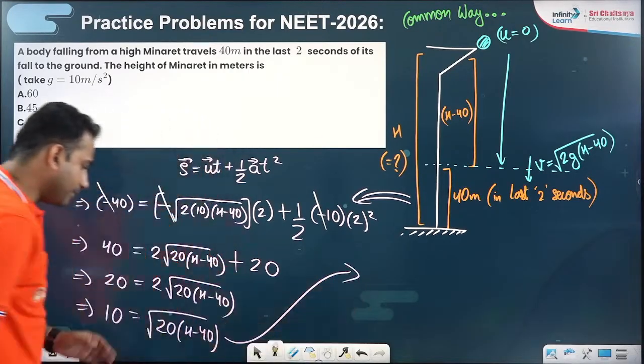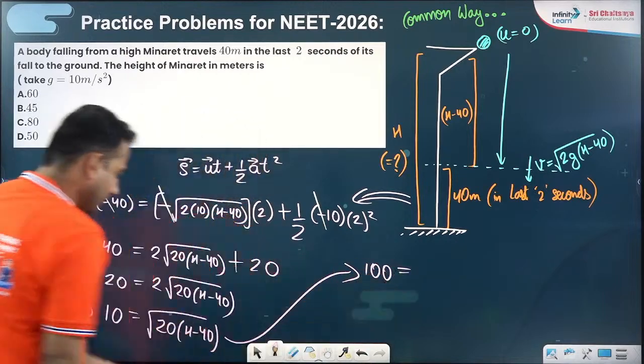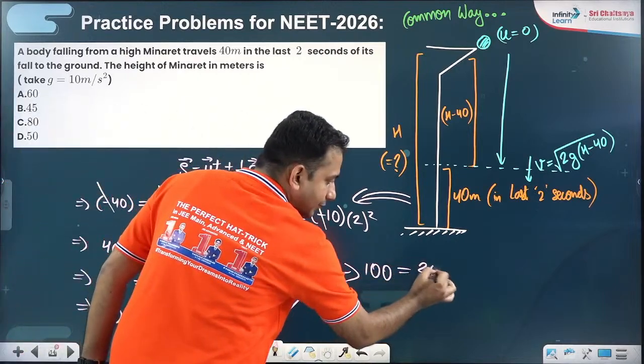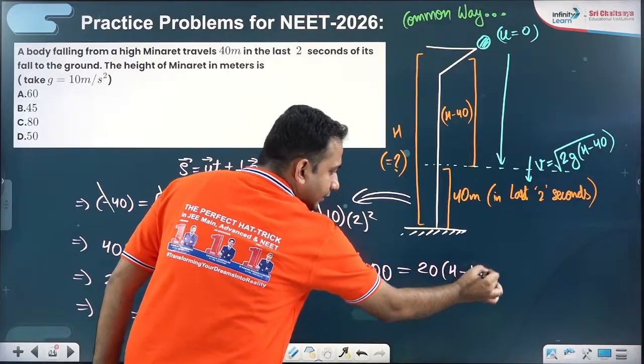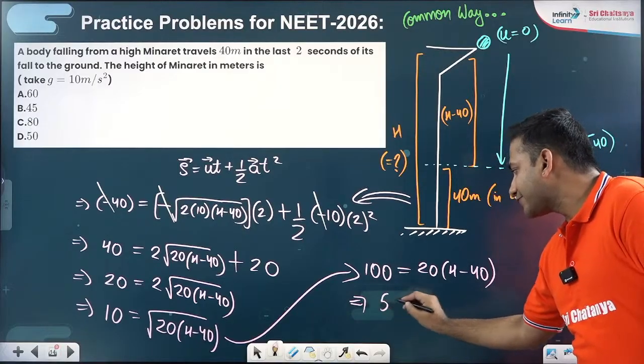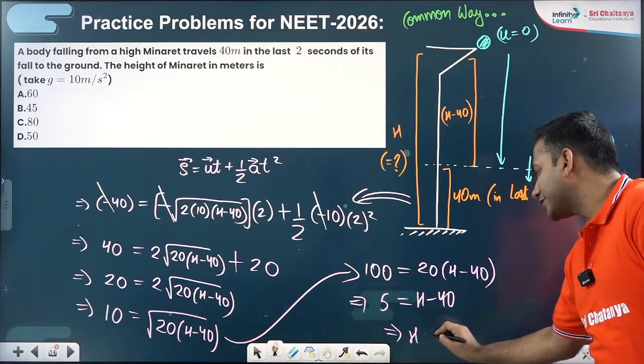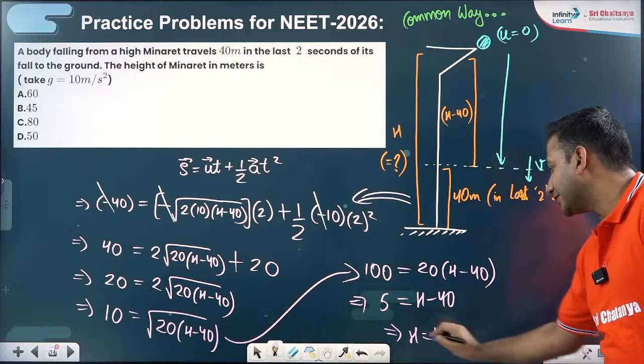Then further, basic calculation, square both sides: 100 equals 20(h minus 40). Now 100 by 20 is 5, so 5 equals h minus 40. And finally, h is coming out as 45 meters.